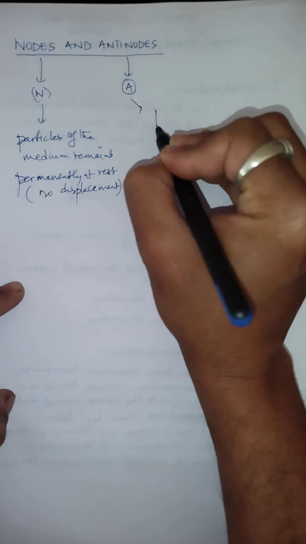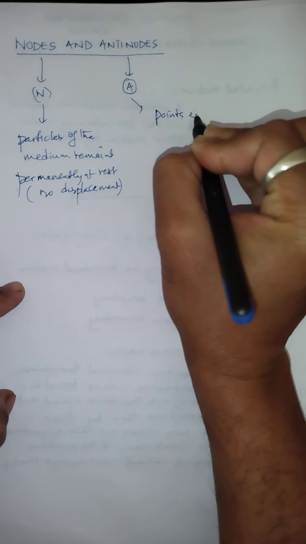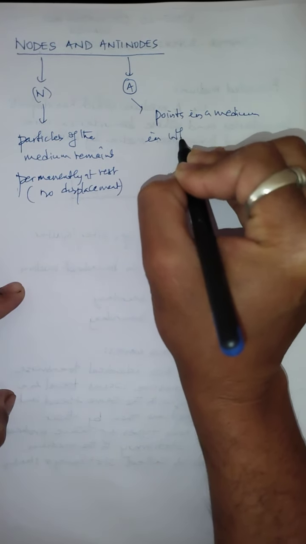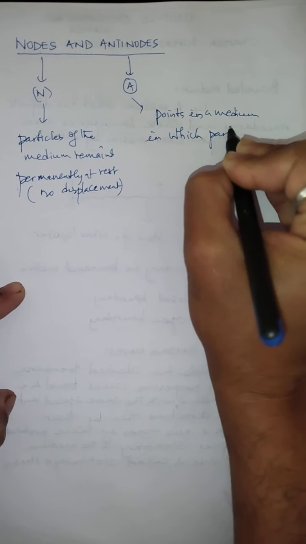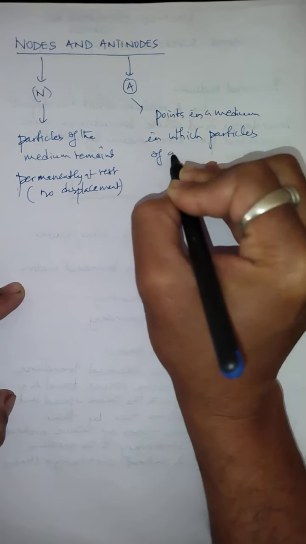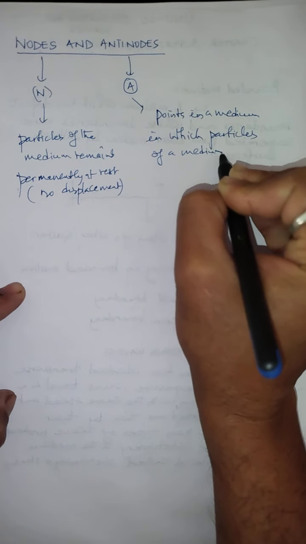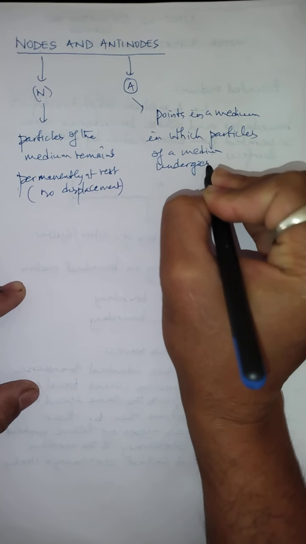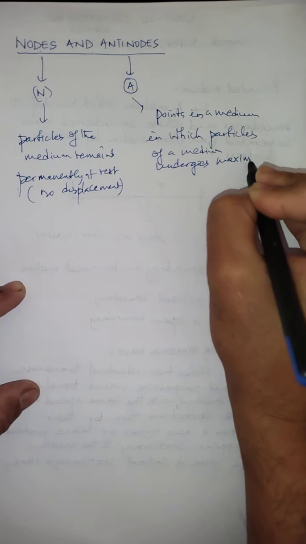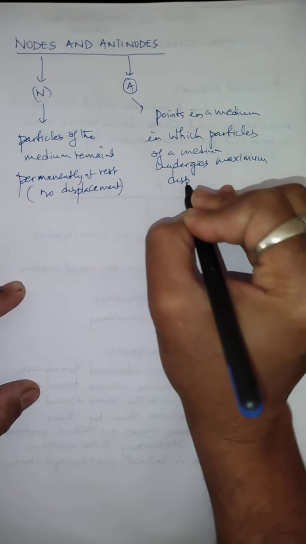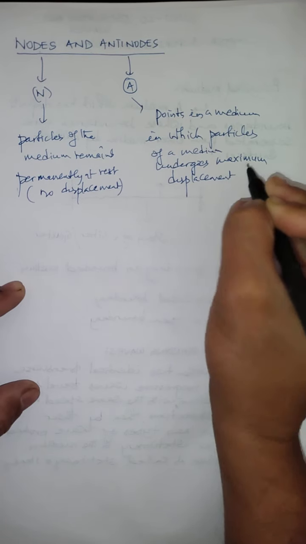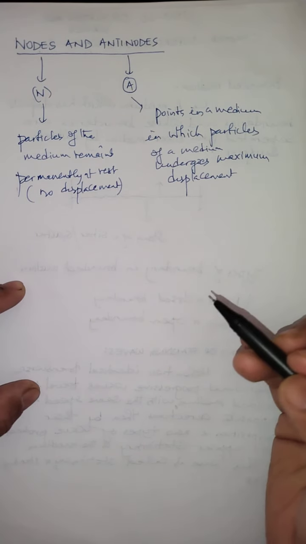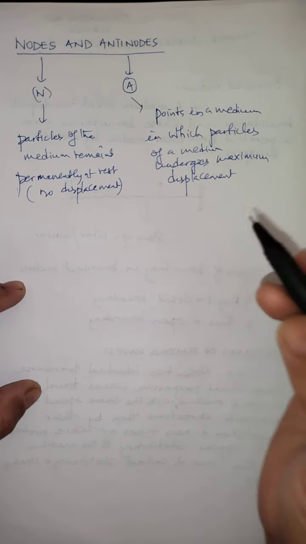So an antinode is simply a point in a medium in which particles of the medium undergo maximum displacement. Maximum what? Displacement. And this maximum displacement is produced as compared to other particles of the medium. This maximum displacement can occur on either side from the mean position or rest position, and such points